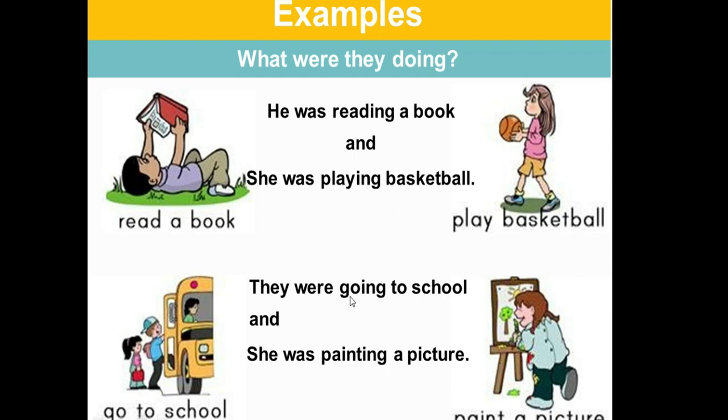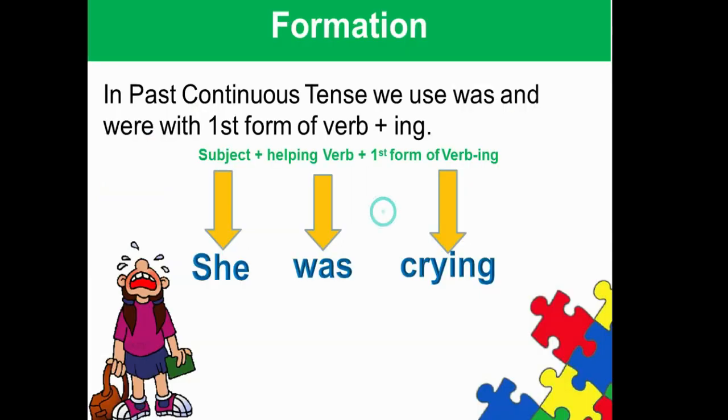From these sentences, it is very clear that if your subject is singular, then you use was, and if your subject is plural, like here we have they, then we use were, and with the verb we have to use ing. In all the continuous tenses, present continuous or past continuous, we use ing with the verb.